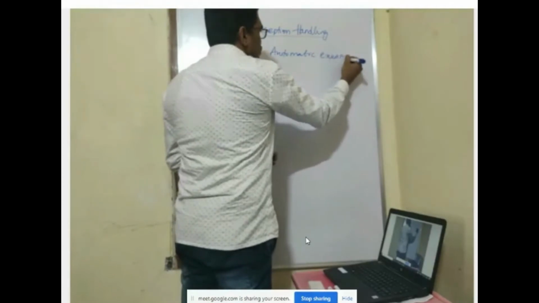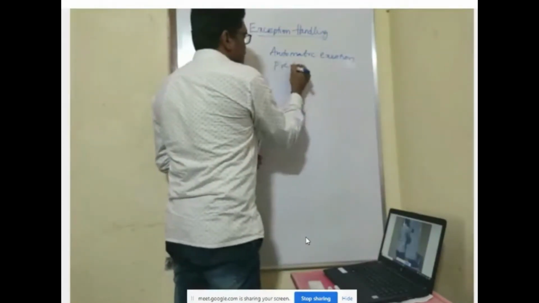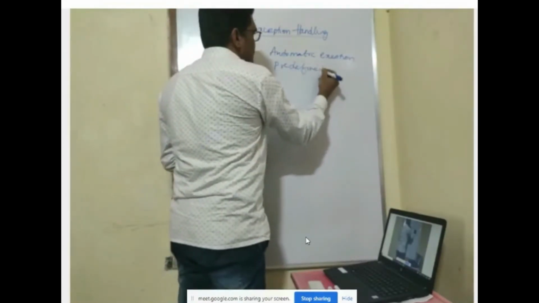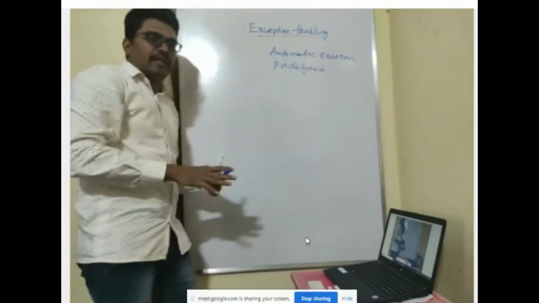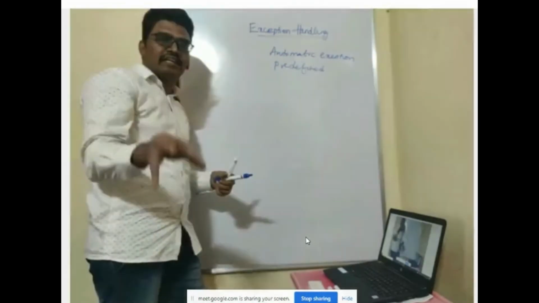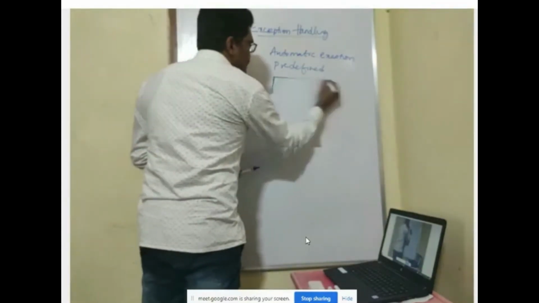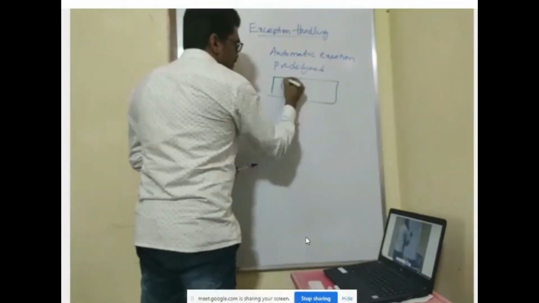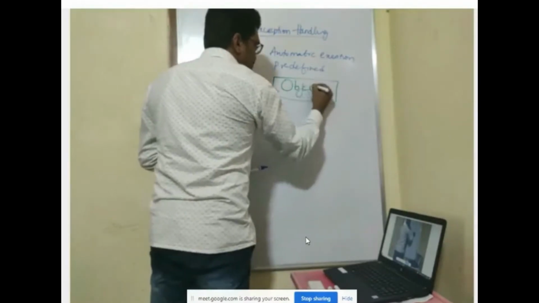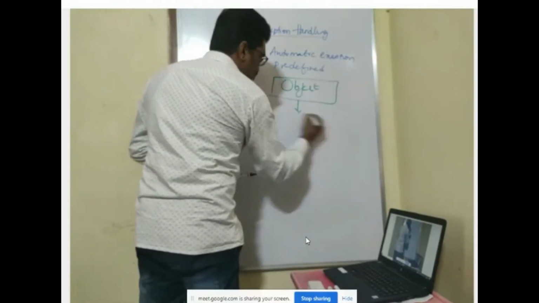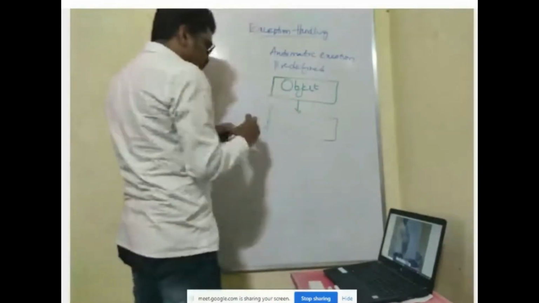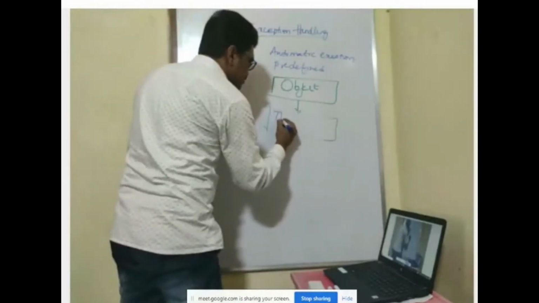So you have predefined classes for every exception. Exception means runtime error. So for every exception, we have a predefined class in Java. Now we'll see the class hierarchy of exceptions in Java. The superclass for exceptions is Throwable.